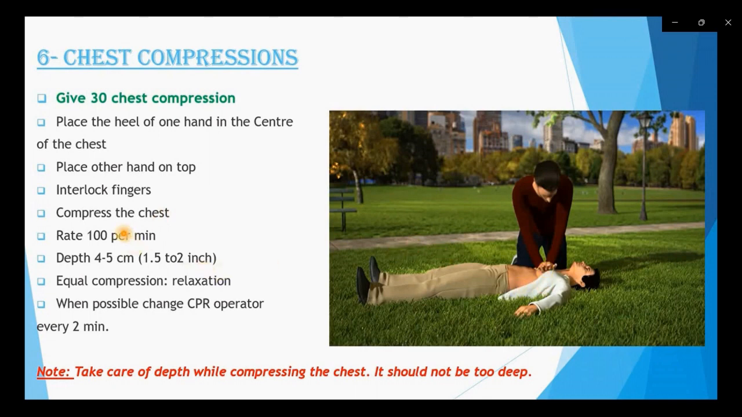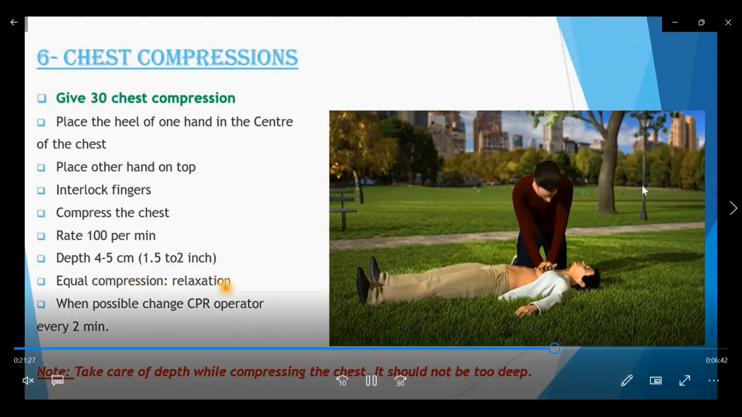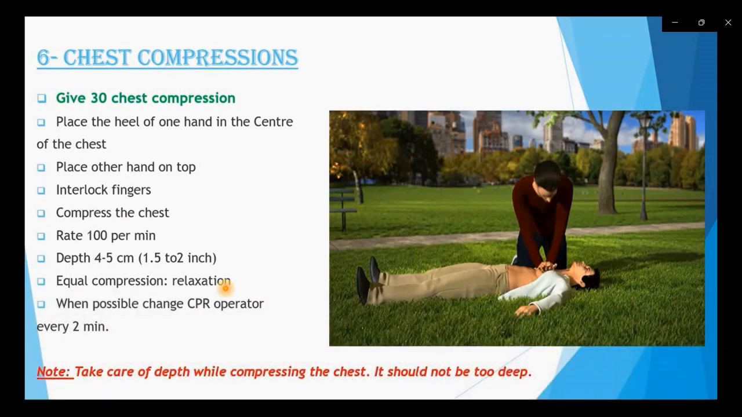Sometimes what happens, friends, is that the person who is giving the CPR faces an issue and is not able to perform the CPR for some reason. Then the CPR operator can be changed after every 2 minutes. At least for 2 minutes the person should give the chest compression. So there is also the possibility that we can change the CPR operator after every 2 minutes.